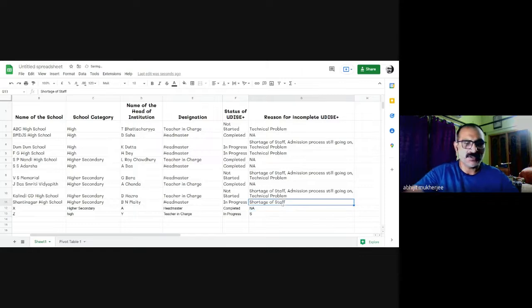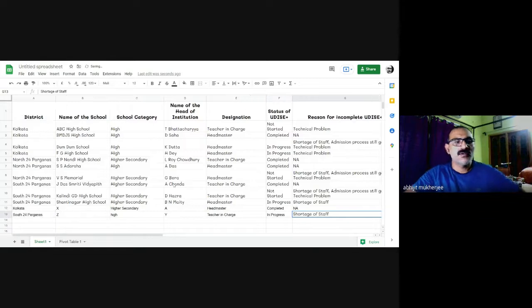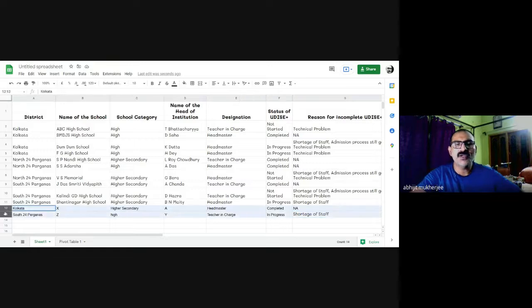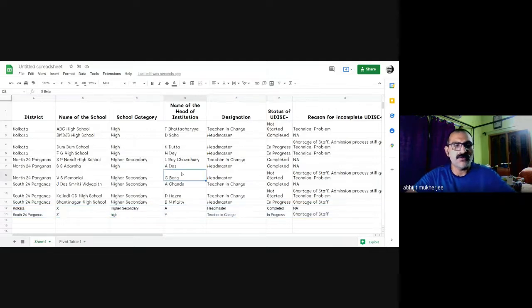Just let me copy this and put it here. Now two new rows are added here. See, two new rows are added here. Whenever I do Control A, you see on this left corner, my data set has extended to A1 to G13. That is very important. I don't require to go to the end of the data set. I can just see it from here.